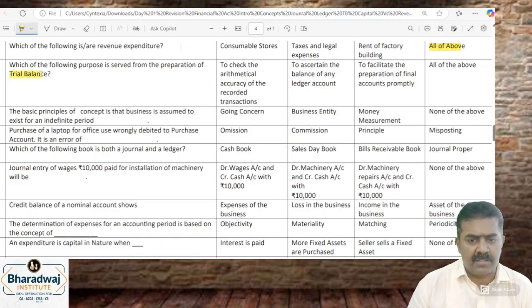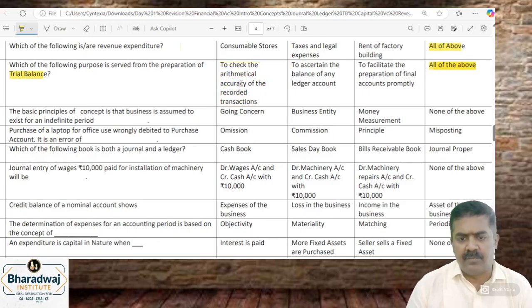Trial balance, to check which one? Arithmetical accuracy. To ascertain balance, if any, in ledger accounts. To facilitate proper preparation of accounts. Answer is all the above. Here we check arithmetical accuracy and the balance of ledger accounts. From the trial balance we prepare which one? Final accounts.